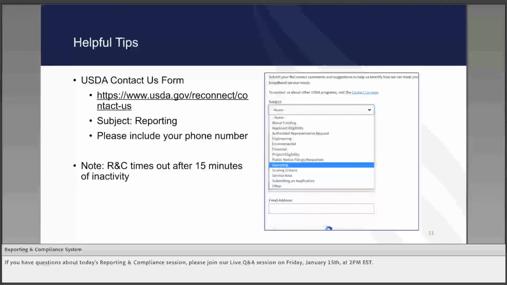Just want to leave you with a couple of helpful tips. Again, you heard me mention the USDA contact form throughout the live demonstration. It is linked throughout the system, and it will take you to the URL that's on the screen, which is actually the contact form on the Reconnect website. When you use the form, please go ahead and select the reporting subject line for it, and please include your phone number in the text box so that RUS can reach out to you if they need to offer additional assistance. And please note also that the RNC system times out after 15 minutes of inactivity.